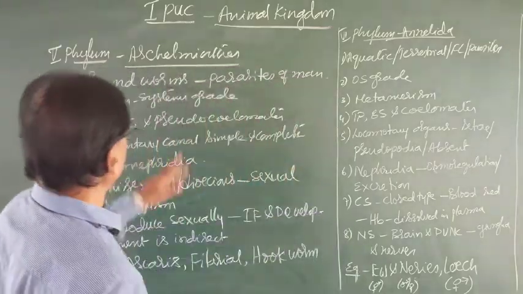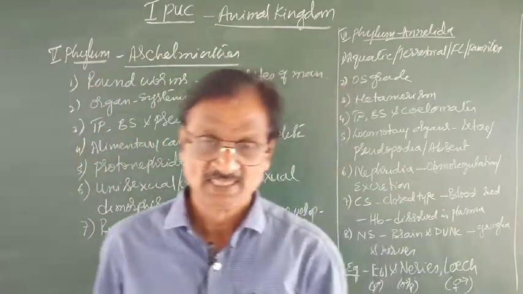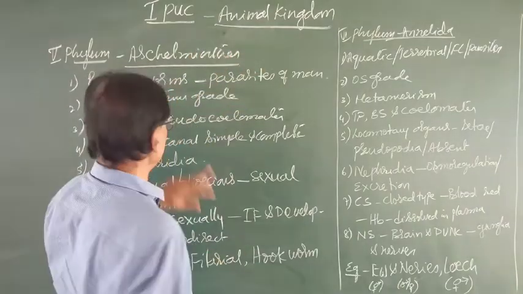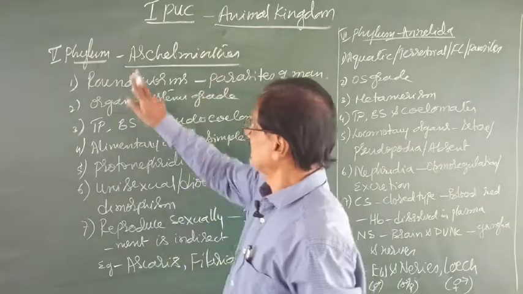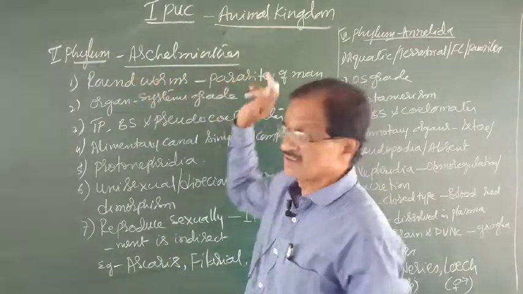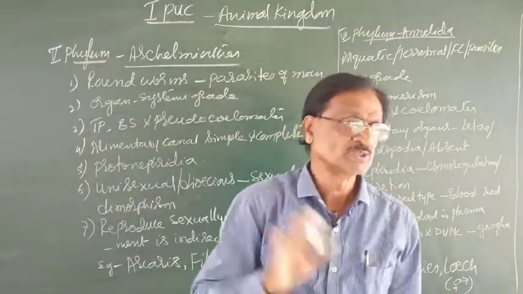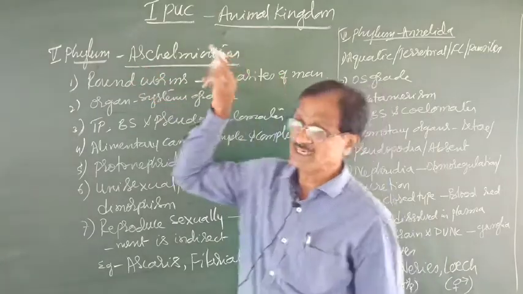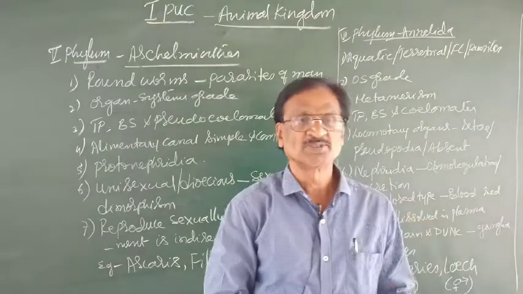Today I am explaining about the first PUC syllabus. Under the animal kingdom, let us take up the fifth phylum, that is Aschelminthes. Helminth, you are aware, the term stands for worms. So these Aschelminthes are represented by the round worms.